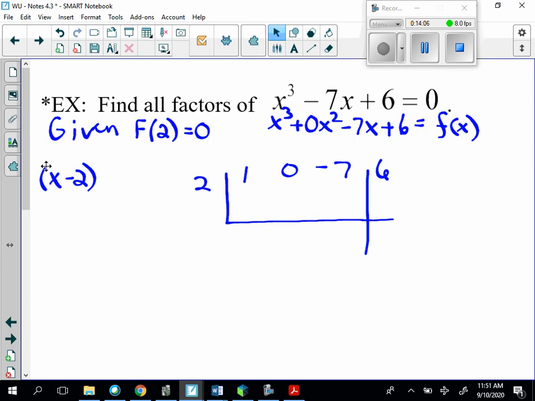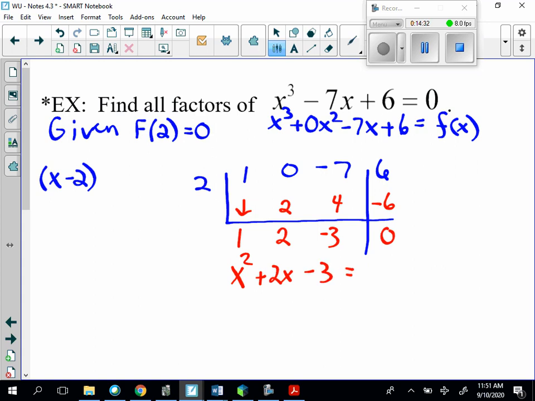So we're going to bring down the 1. 1 times 2 is 2, plus 0 is 2, times 2 is 4, minus 7 is negative 3, times 2 is negative 6, plus 0. So this becomes x squared plus 2x. Well, that should be minus 3.